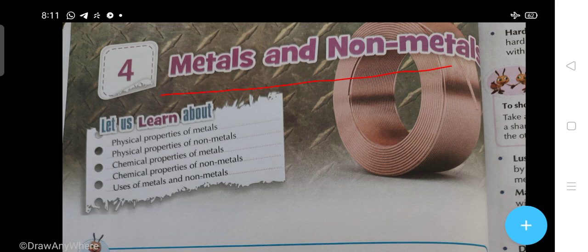So in this chapter especially we will discuss the metals and the non-metals. We will discuss the physical properties of metals and physical properties of non-metals. Then we will discuss the chemical properties of metals and chemical properties of non-metals, and the uses of metals and non-metals in our daily life.